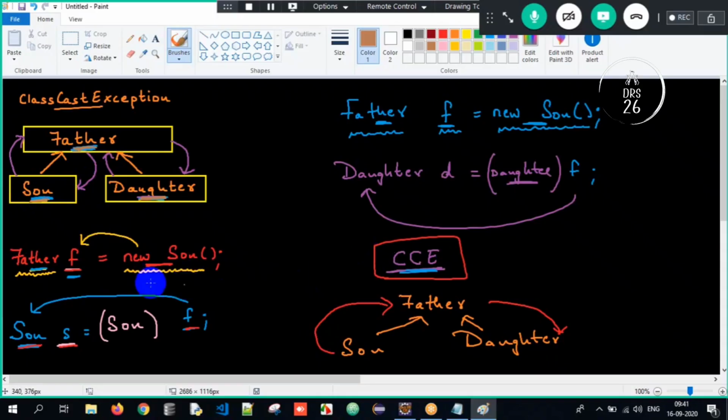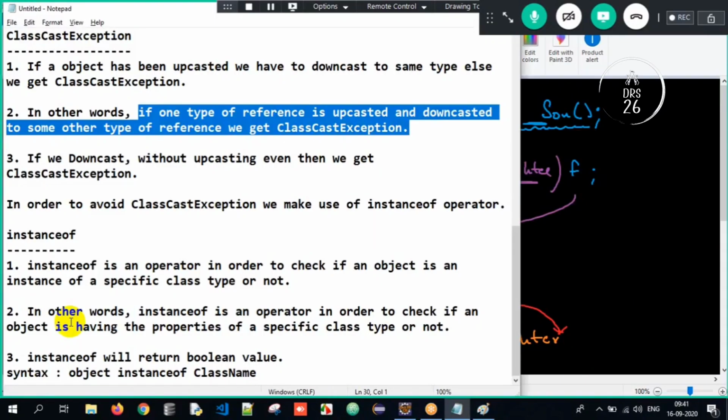Therefore, if one object is upcasted, we have to downcast to the same object type. If not, we will get class cast exception. And also, even if we downcast without upcasting, we have not upcasted at all, directly we're downcasting, again we will get class cast exception. Got it? So these are the scenarios we come across with class cast exception.